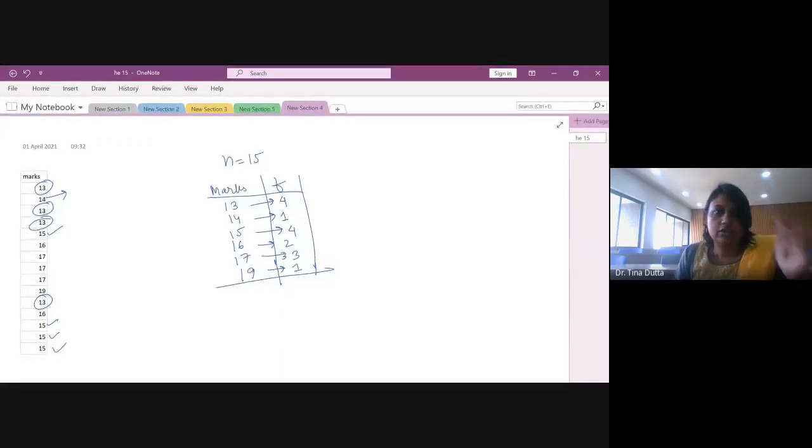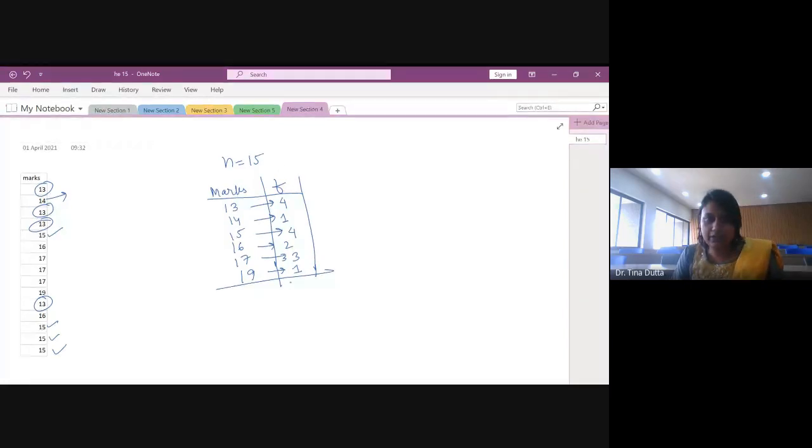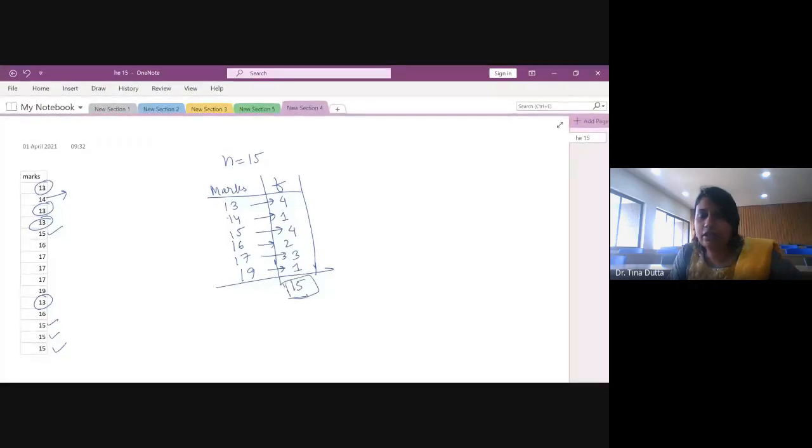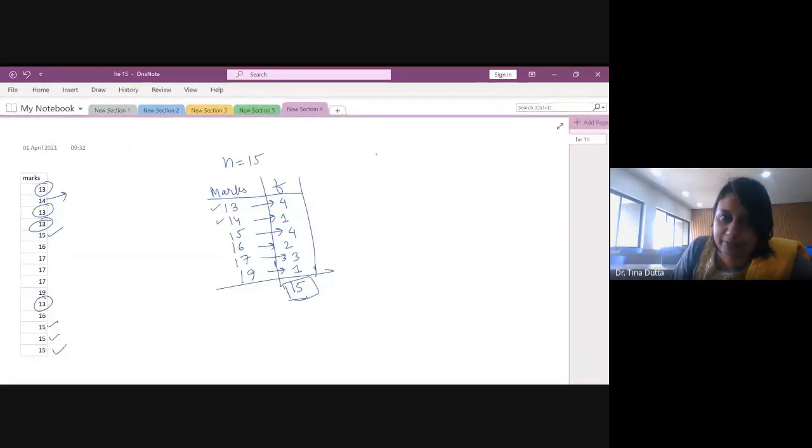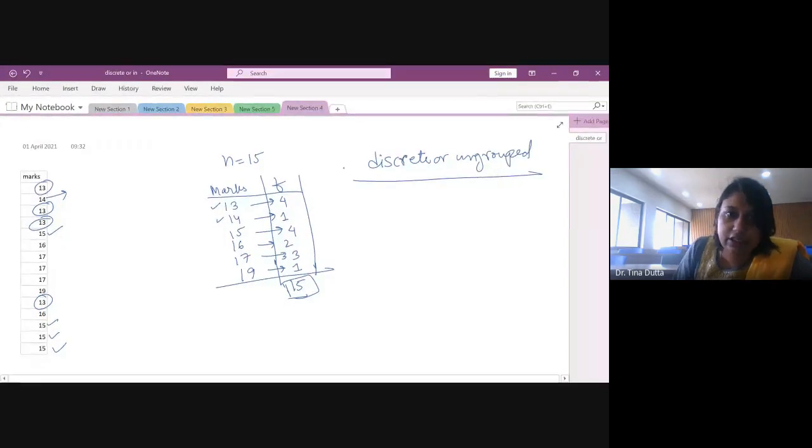4, 1, 4, 2, 3, 1. And if you add up the frequencies, it will be 15. So this is called ungrouped frequency distribution. Why ungrouped? Because here the marks are single marks, discrete. This is also called discrete frequency distribution. Why? Because here I don't have an interval or range of marks; rather, I have single points of marks, 13, 14, 15. So this is ungrouped or discrete frequency distribution.